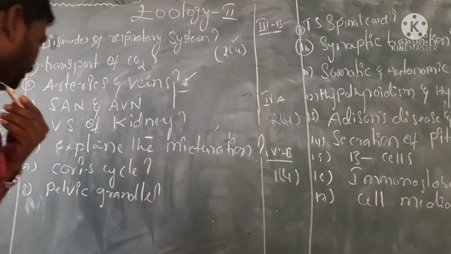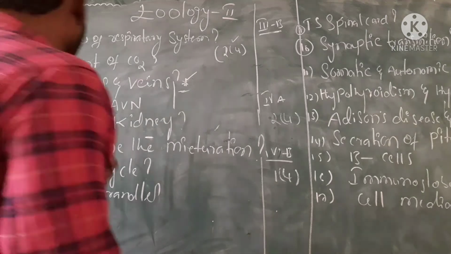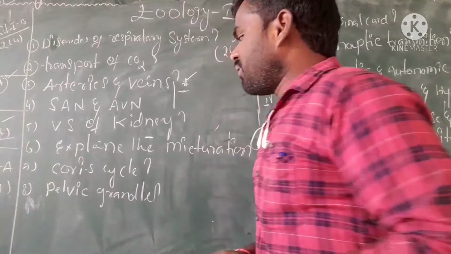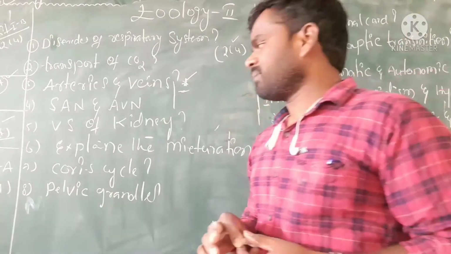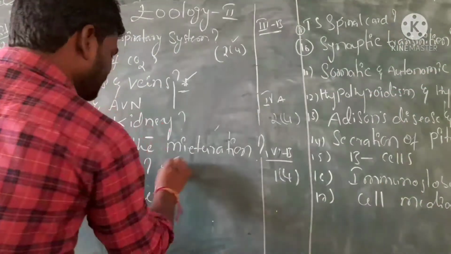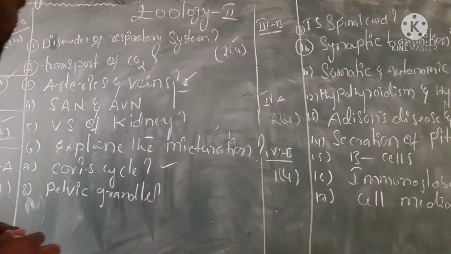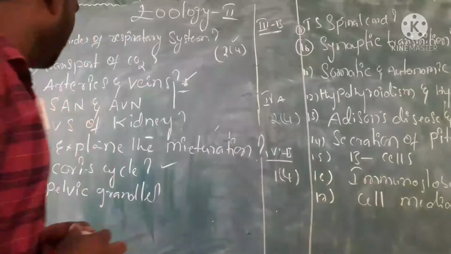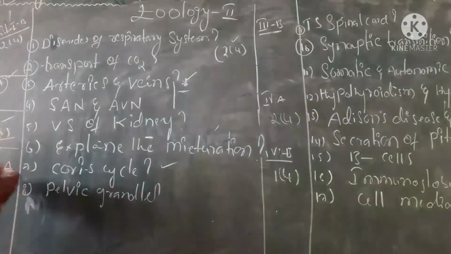Next, 3A and 3B. In 3A, the most important question is one question given in the annual examination: explain the cardiac cycle. Also there is one diagram, the pelvic girdle, only from the 3A chapter.